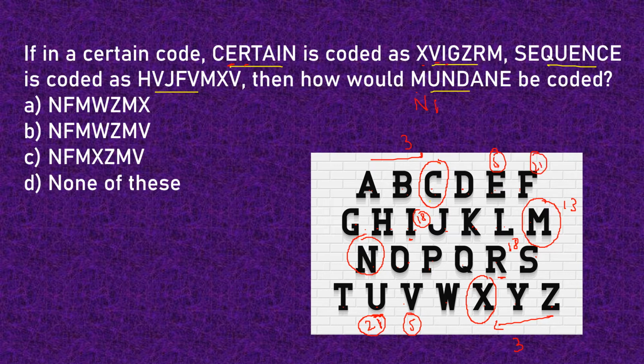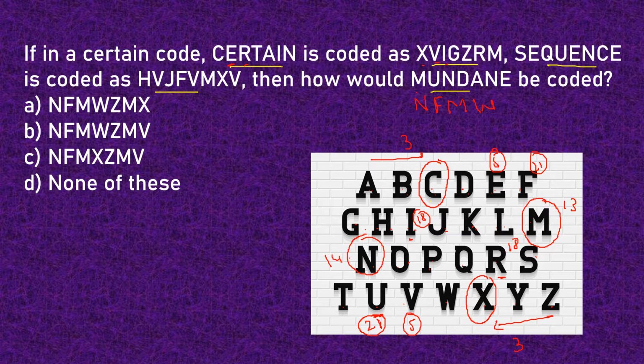So U will here correspond to F. Similarly, N is the 14th letter from the beginning and corresponding to N, we have M. Then D is very easy, fourth letter from the beginning. So the fourth letter from the end would be W. And this is enough to code our word mundane: NFMW.